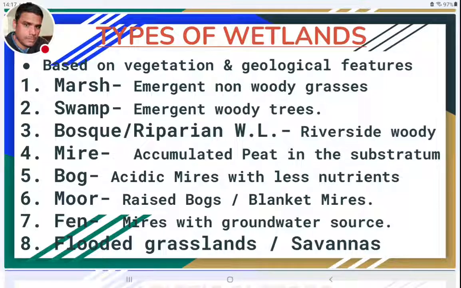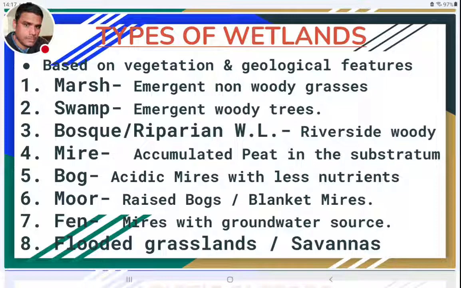When the water content in these wetlands is acidic, and when there are fewer nutrients in them, such types of mires are called bogs. So bogs are nothing but mires. In them also, peat will be accumulated in the substratum.